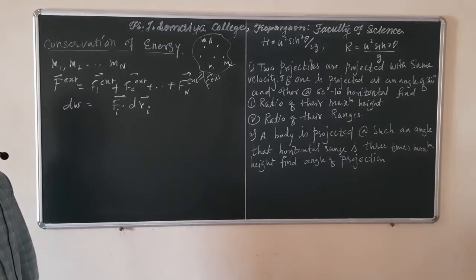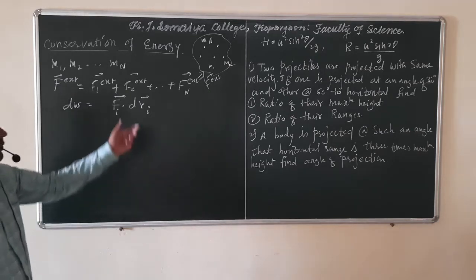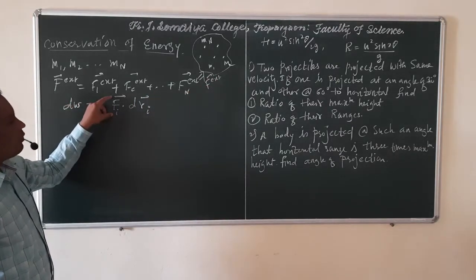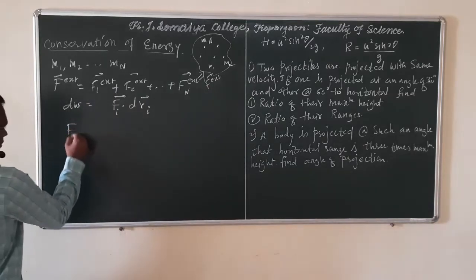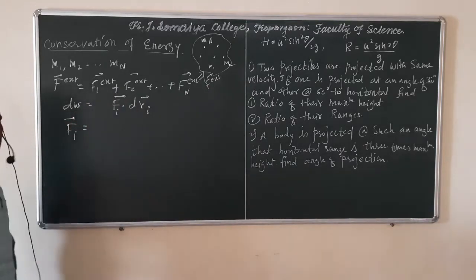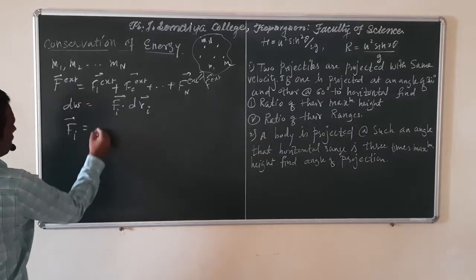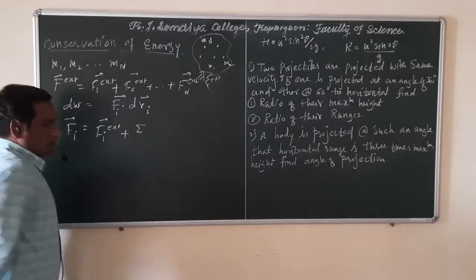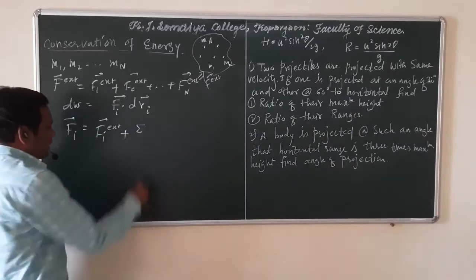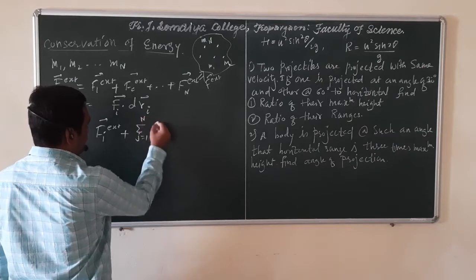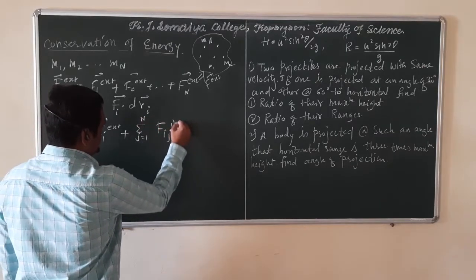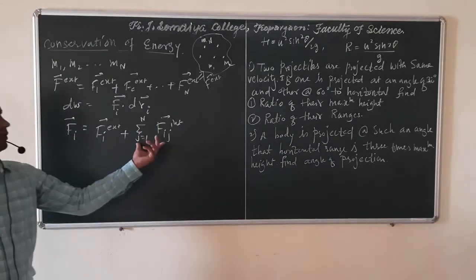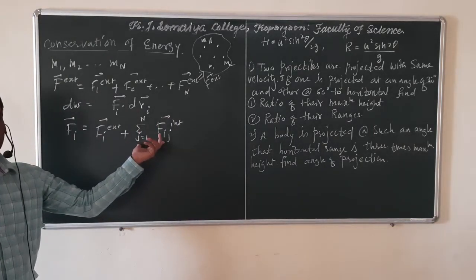We know that if we apply an external force, the force on the ith particle is nothing but the component of the external force plus internal forces, which are the summation over j running from 1 to n of Fij internal.